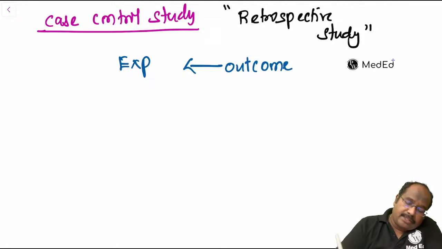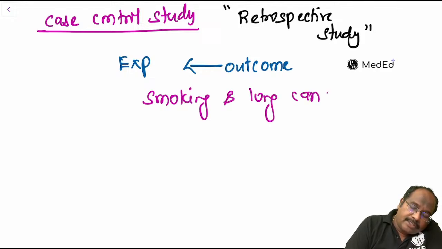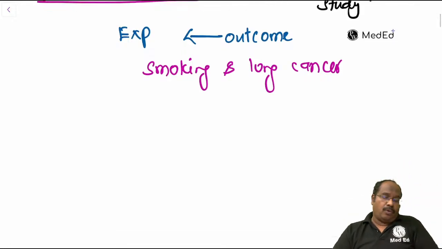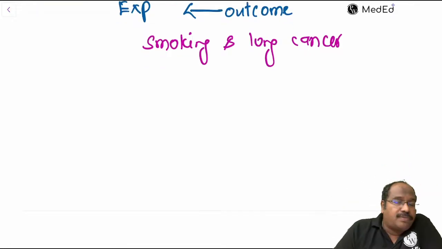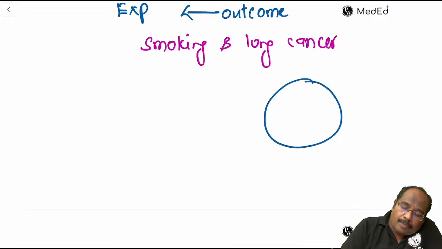It will look like this. We'll take the example of smoking and lung cancer. It goes from outcome to exposure. This is the population.